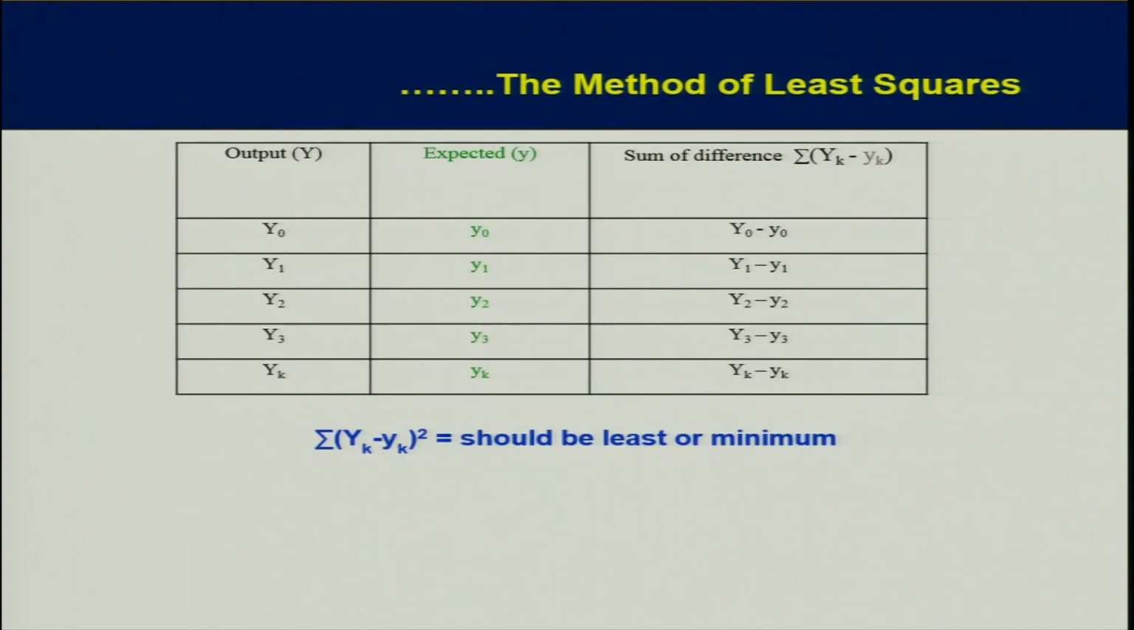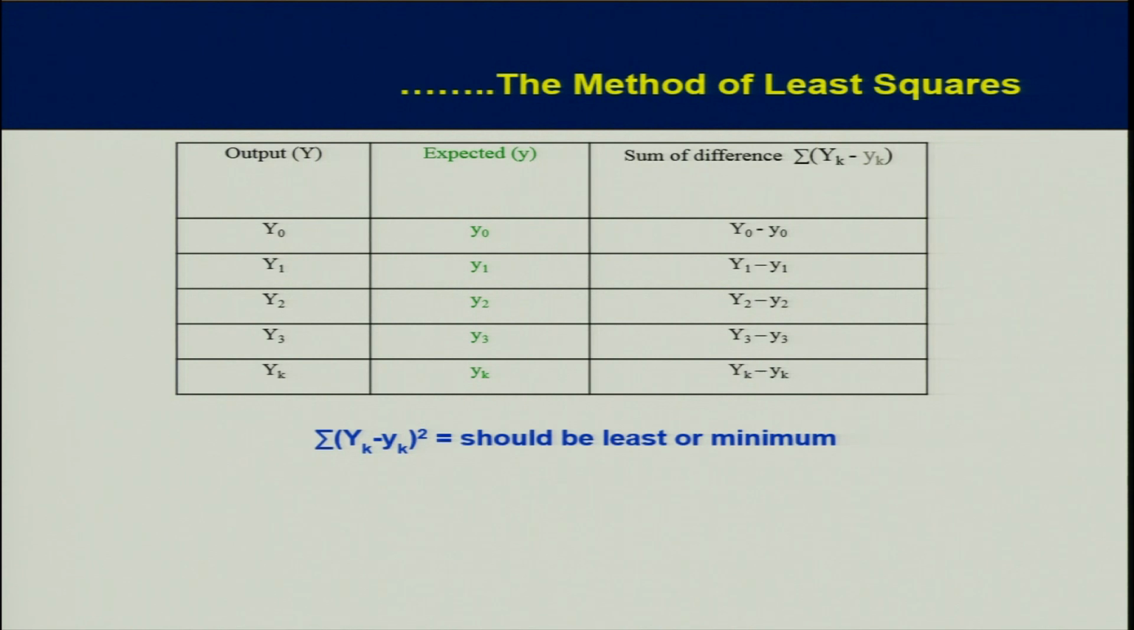Now you see this table, output is written by capital Y0, Y1, Y2, Y3 and Yk, and small y0, y1, y2 and so on, corresponding values of expected. These are from the line. Now you do the difference of these two, observed value minus expected value, Y0 minus y0.